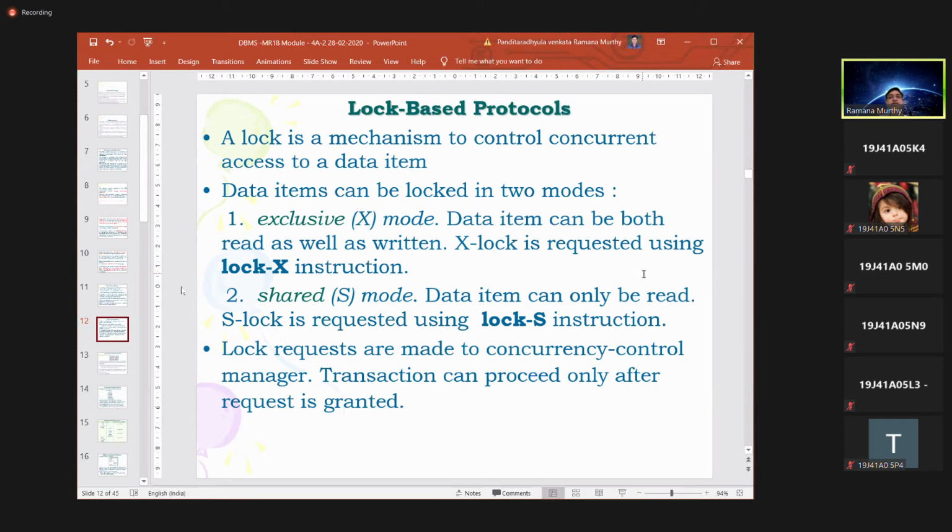That is indicated by X-lock. An exclusive lock is requested using the lock-X instruction, meaning we are using an exclusive lock on the data item X.